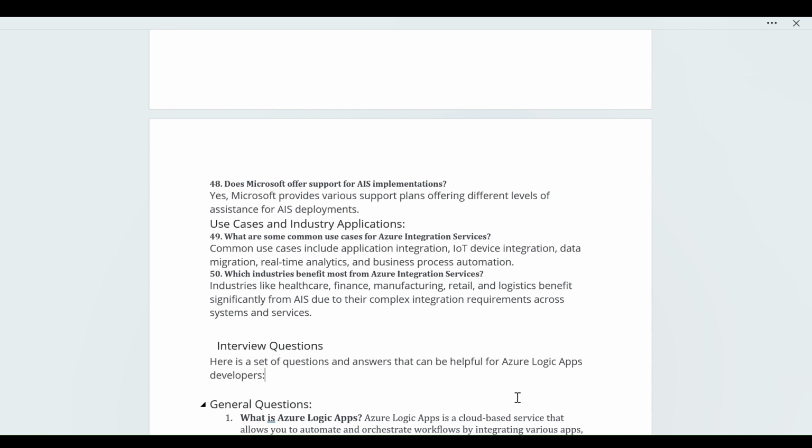I created this document because I faced these types of questions, and that's why I'm sharing it with you all. If you want something more practical on this, I can provide a video on that also. By the way, I'm already Microsoft certified with AZ-204 and AZ-305, Azure Developer and Azure Solutions Architect. So I have knowledge on that.